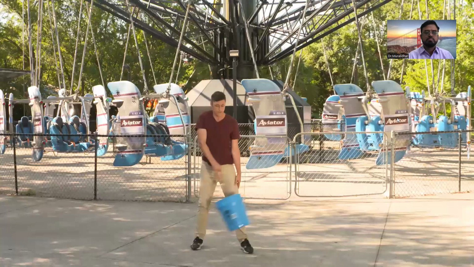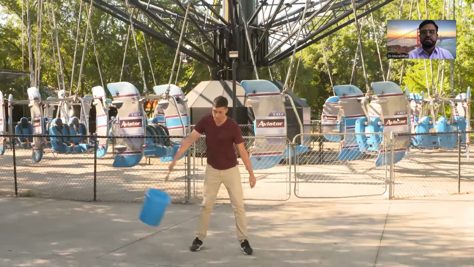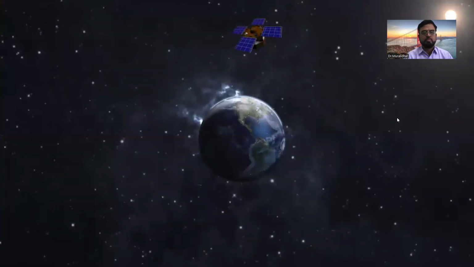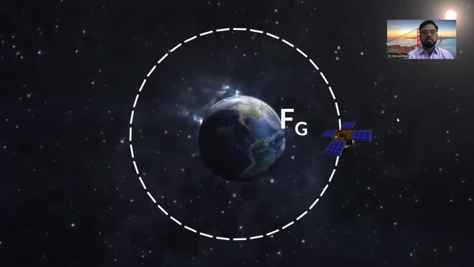Well, that's easy. It's the tension of the rope. Observation again. Okay. What if there's no rope? For example, what force keeps a satellite orbiting the Earth? It's gravity that pulls the satellite toward Earth and keeps it in orbit. So the centripetal force is Earth's gravity.